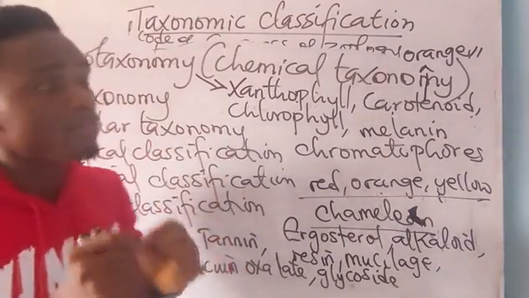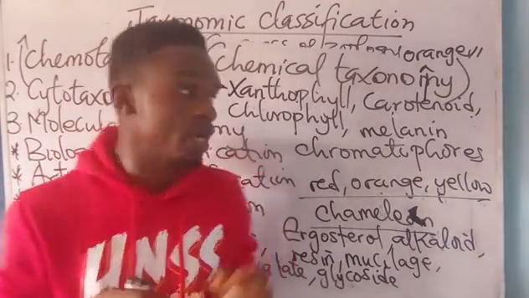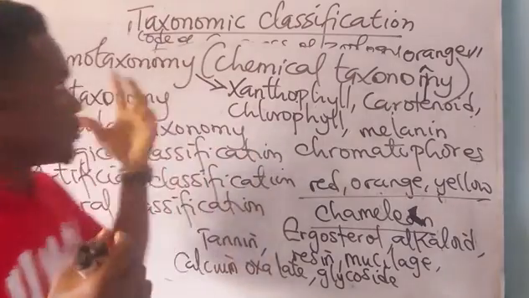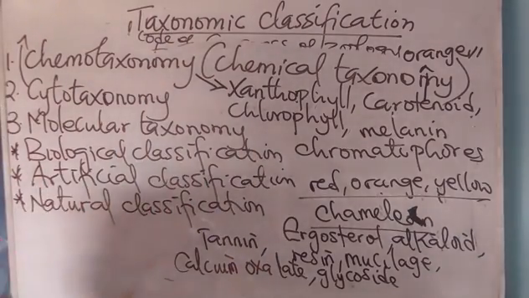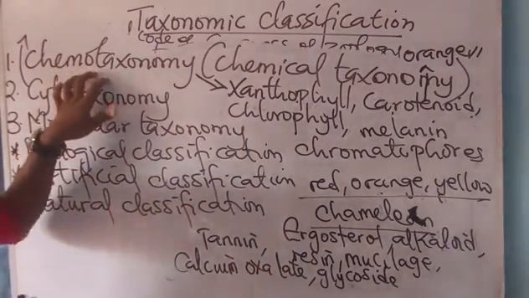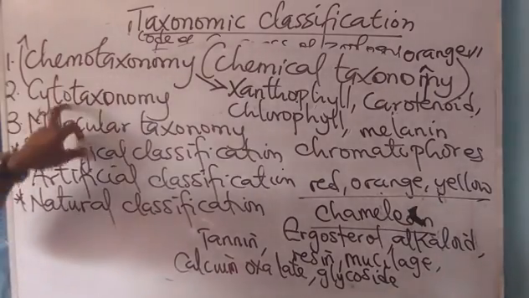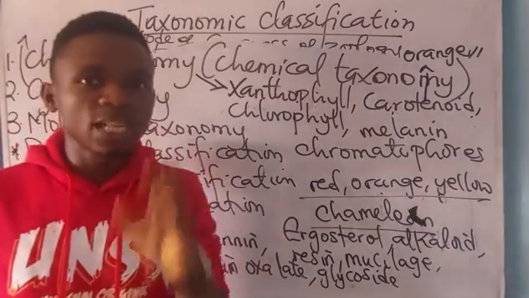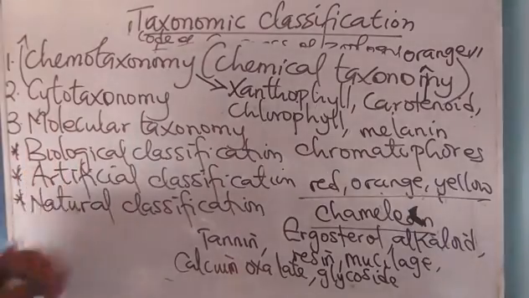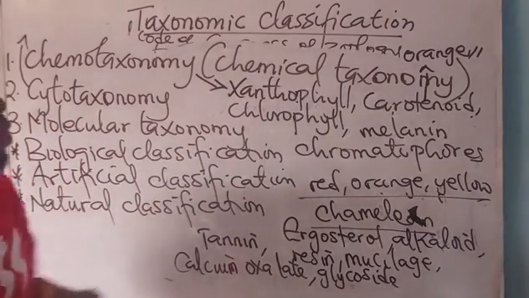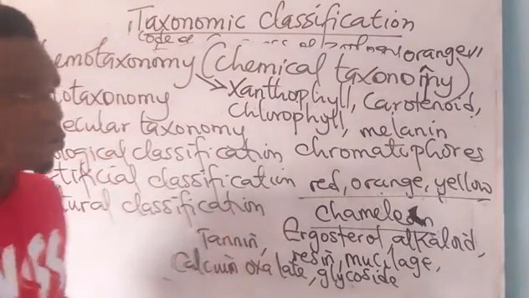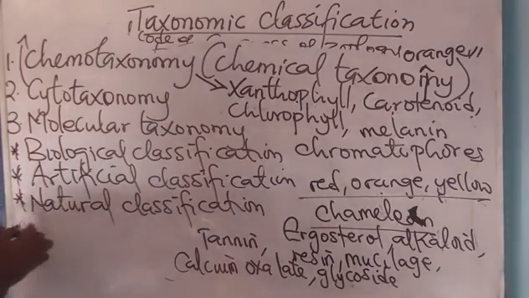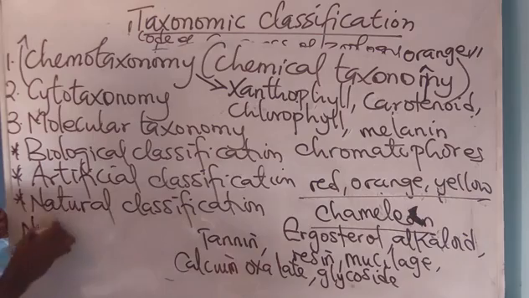Bacteria. But in the gram-negative bacteria, they do not have well-formed peptidoglycan. So bacteria based on peptidoglycan is another example of what? Chemotaxonomy. Then I've given us the meaning of cytotaxonomy. I said it is the classification of chromosomes based on number, shape, size, and distribution. For example, the study of nuclear division.